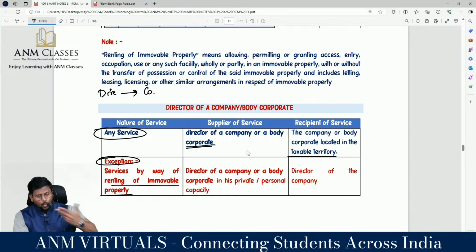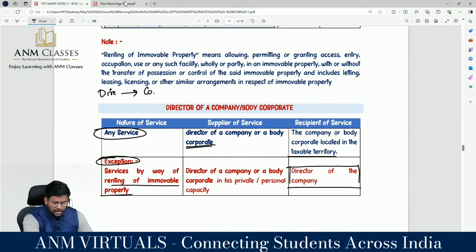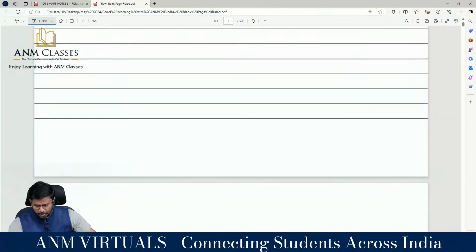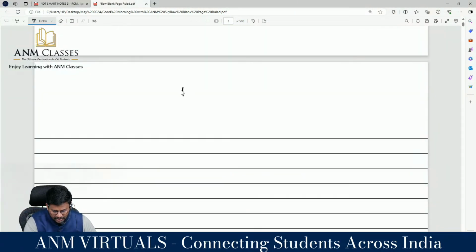Whereas if the director owns a building and that building has been let out to the company, the director is not providing directorship services. The director is providing renting of immovable property. Then the person liable to pay GST is the director. He has to collect. Then the director of a company or body corporate, in his personal capacity, is the person liable to pay GST. So this can be analyzed like this, my dear lovable students. The next one, sir, the director, that is the third amendment which I want to say to you.